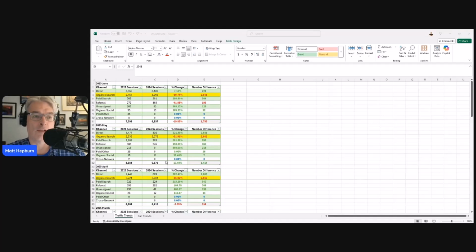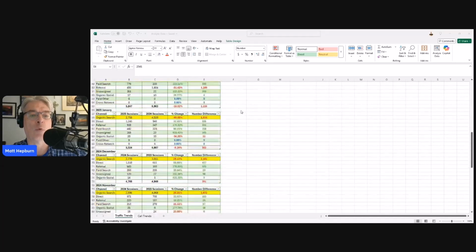We start with analytics. We go into Google Search Console. We look at other tools like call tracking. So we'll go into this bit by bit. We're going to start with the analytics. And like I said, we started last year, June of 2025. And when we're doing this, we're looking year over year of what traffic it was.